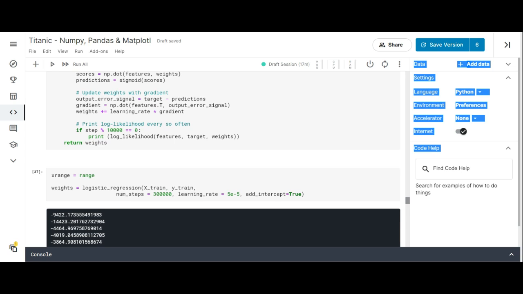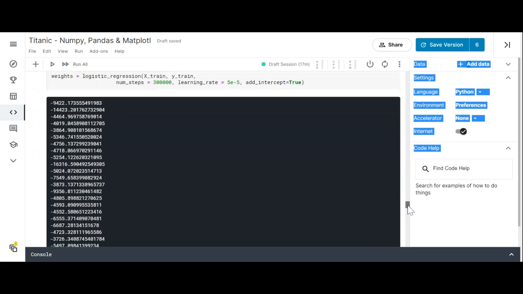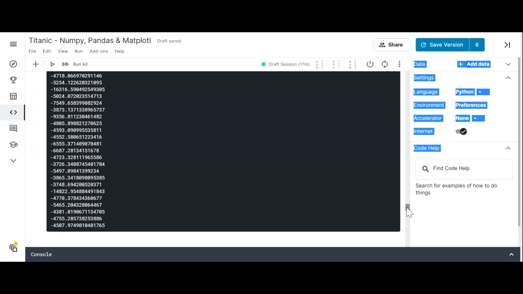Logistic regression equals x train, y train, num steps equals 300,000, learning rate equals 5e-5, and add intercept equals true. And I guess if I had wanted to, I could have increased the steps, and that may have increased the accuracy. We'll never know. Maybe I'll increase the steps and see if it increases the accuracy.